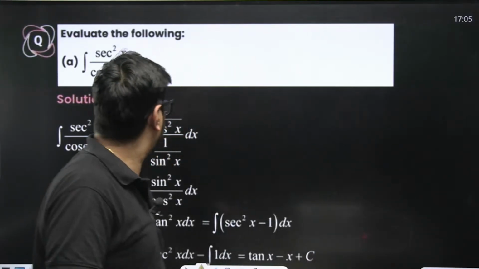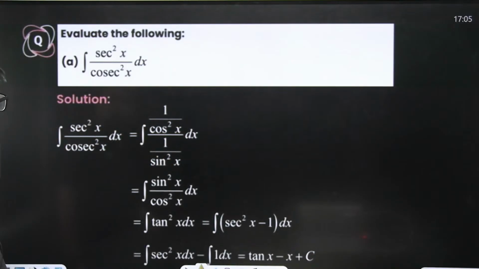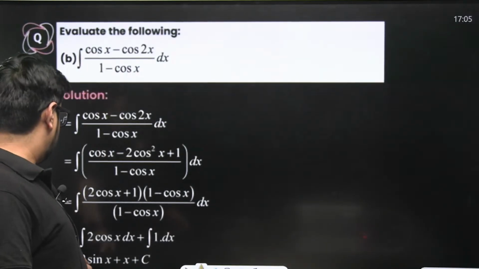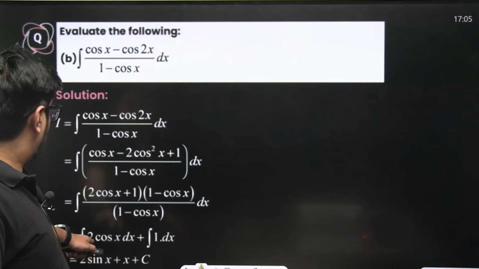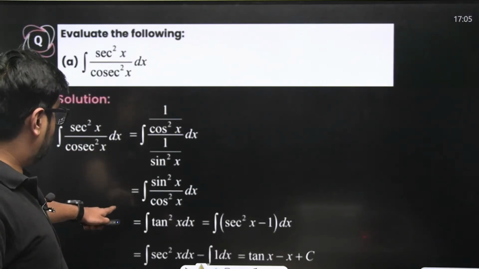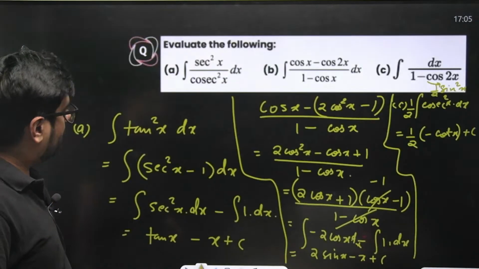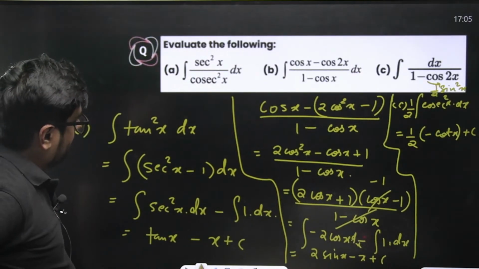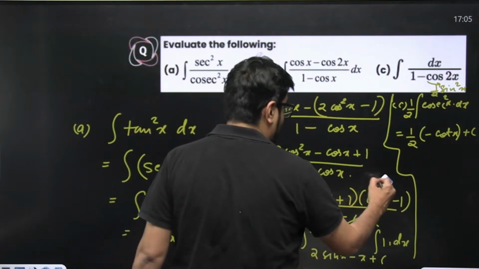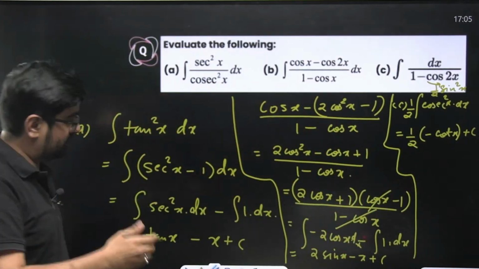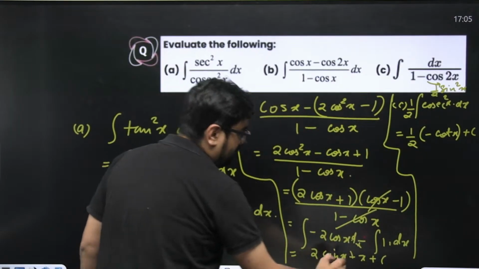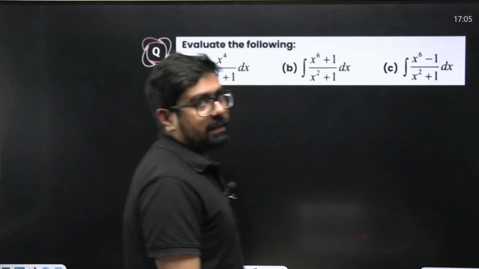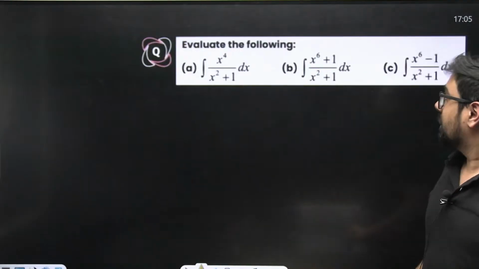Okay, this is A. I hope we found all the answers correctly. Hey, we are getting plus over here. How? We got cos of x minus 1 only, no? Acha, no, no. This was 1 minus cos x only. Yes, 1 minus cos x only. So this will become plus. Sorry, my bad. Okay, solutions are there, but try to solve on your own.